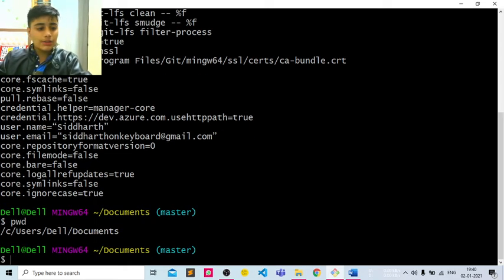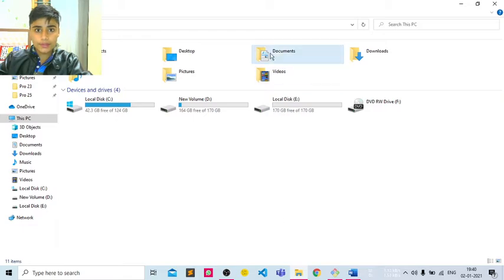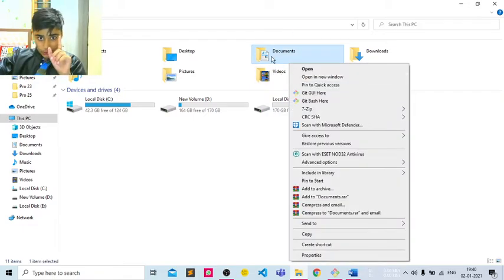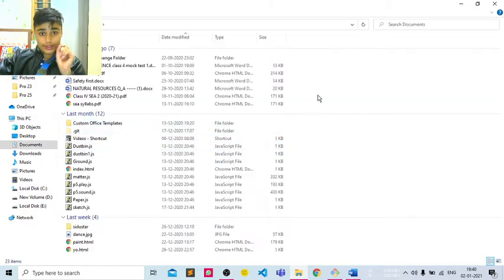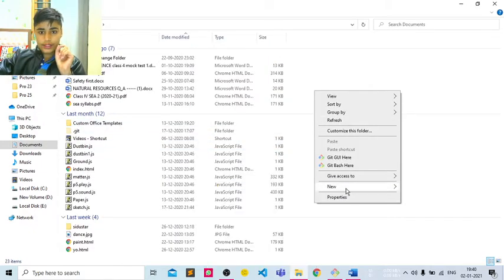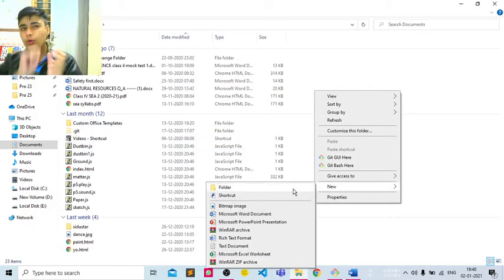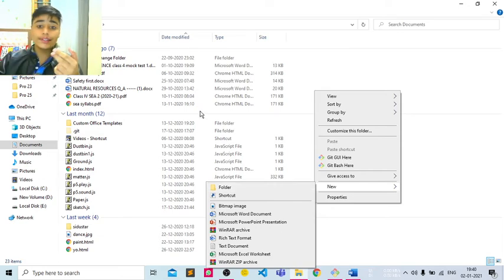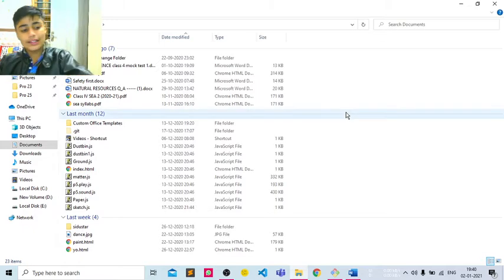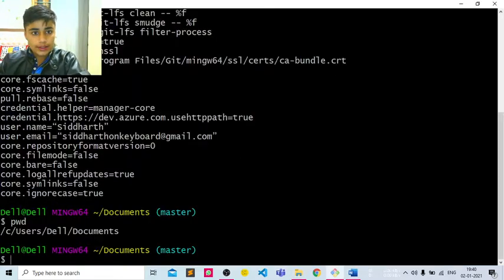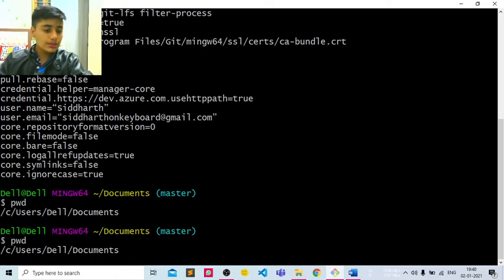So what is pwd? Pwd means present working directory. What do we mean by directory? Let me show you: here, by clicking on New, you see the option of Folder. It's very easy. Directory means only the folder, in Linux language, and in Windows language it means folder. So let's move here, and after writing pwd, it's showing me Documents.